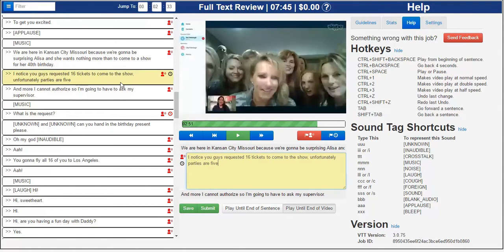I'm going to choose this line. You'll notice it's highlighted in yellow. That means it's now the active line. And when I click here to play it from the beginning, that's what we should hear.